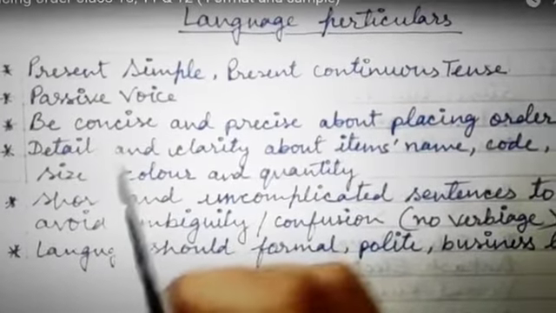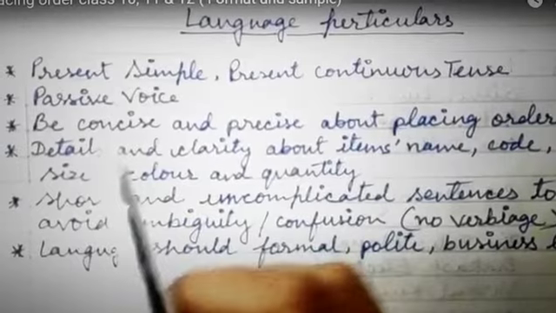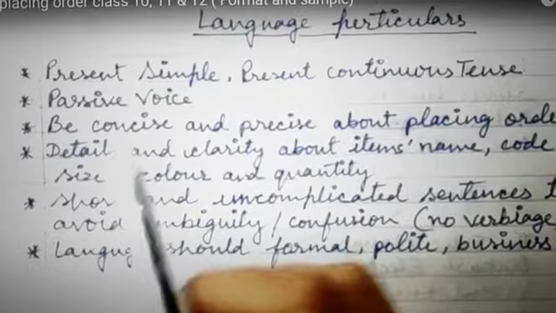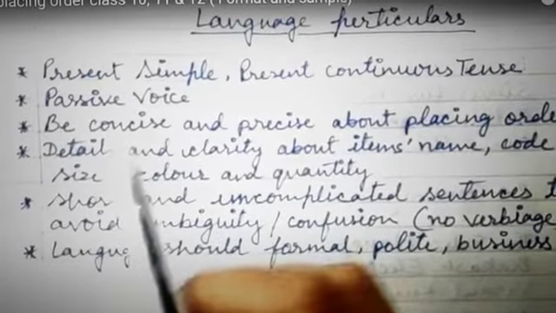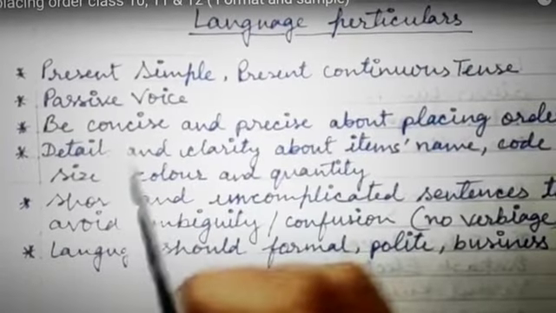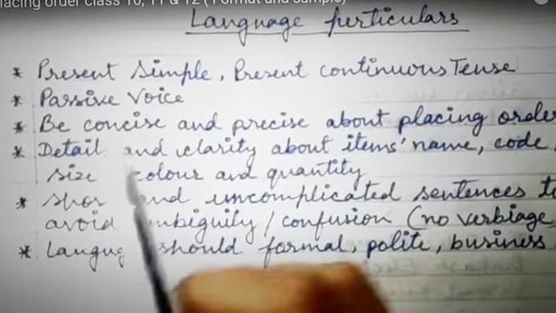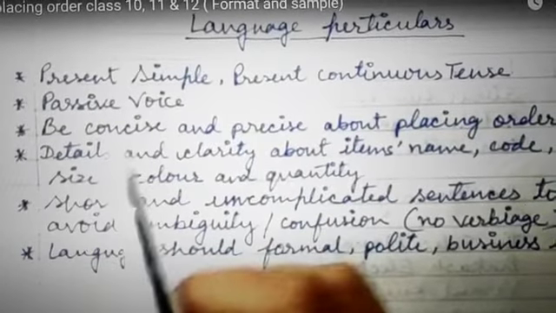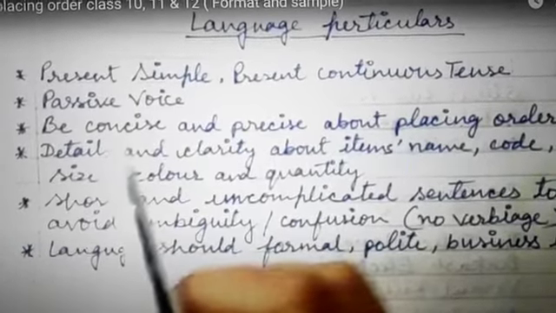Here the items that are to be ordered are more important than who is ordering, because the sender has already introduced himself at the beginning of the body. So the rest of the sentences would be quite impressive if we write them in passive voice.